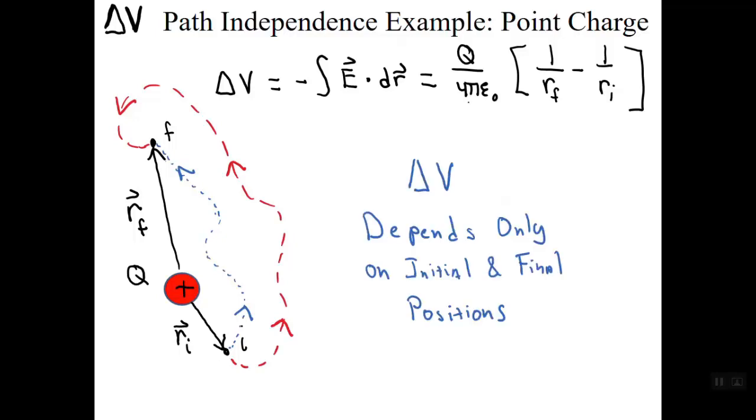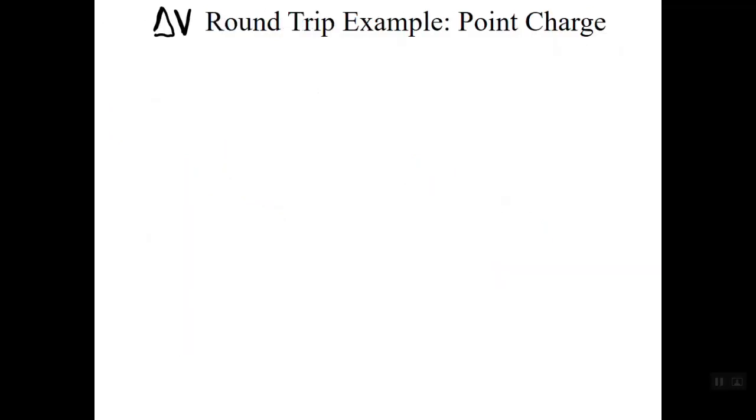That means besides these two paths, there are an infinite number of different paths we could consider starting from point I and ending at point F. All would have the same delta V. As we just mentioned, this property of delta V, the path independence of the change in electric potential, given the same starting and endpoints of the paths, is very general and applies to electric fields from many different configurations of source charges, not just this particular case.